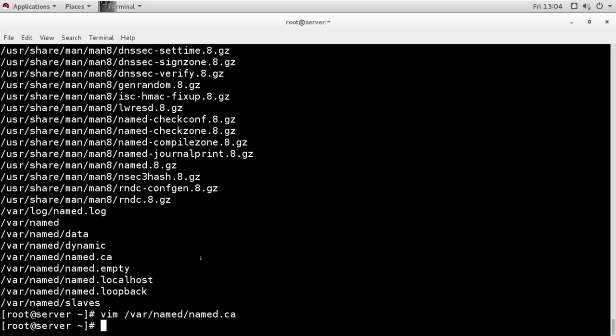Then you have other files, for example this file has information about the default forward lookup zone, and this one has information about the default reverse lookup zone.